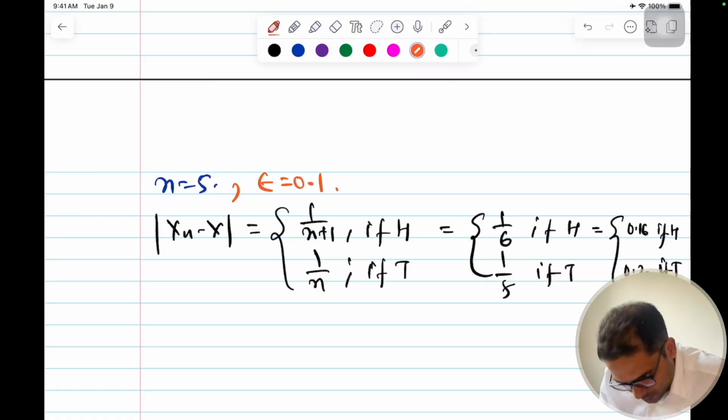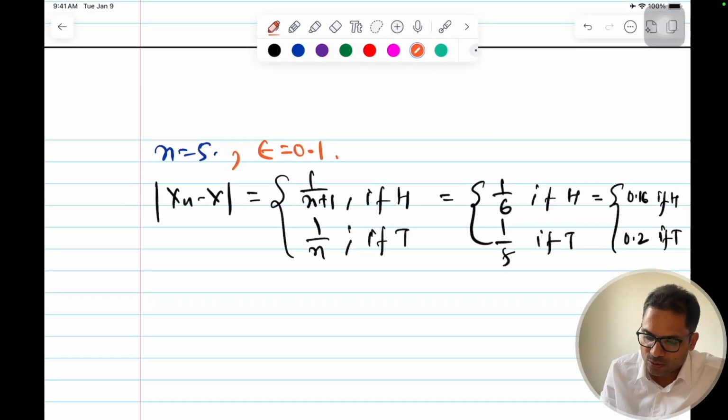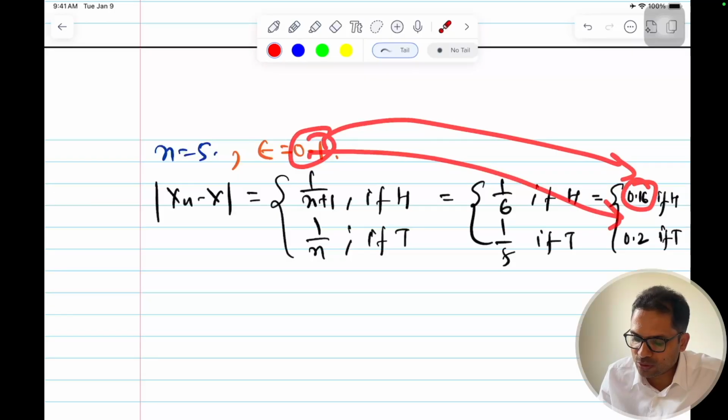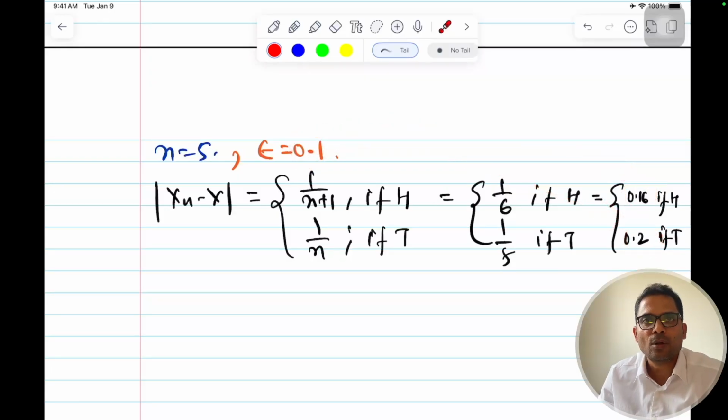0.1, a very small number. So now we see that both these numbers, for getting a head and a tail, are greater than 0.1. So for n equal to 5, this is my tolerance level. Let me write it again.